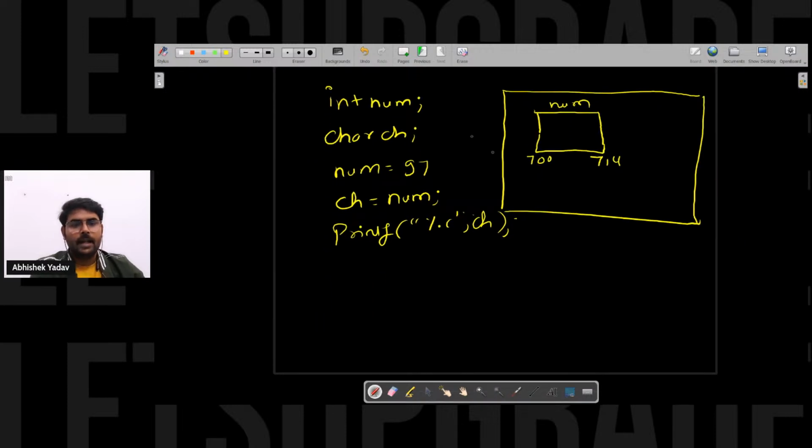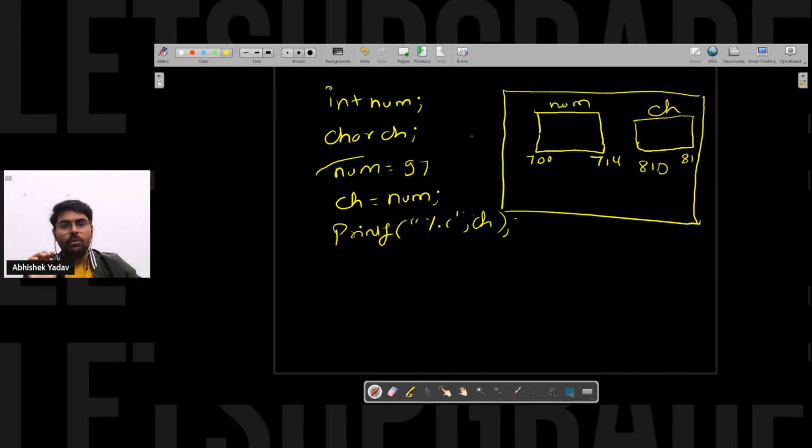After that, you are saying, hey, char ch means what? Again, 1 byte of memory will be allocated. Let's assume 810 will be the starting address and 811 right here. And for this, we have ch here, right? So 1 byte of memory is allocated to the variable ch, and 4 bytes of memory is allocated to num. And till this point, I have garbage value.